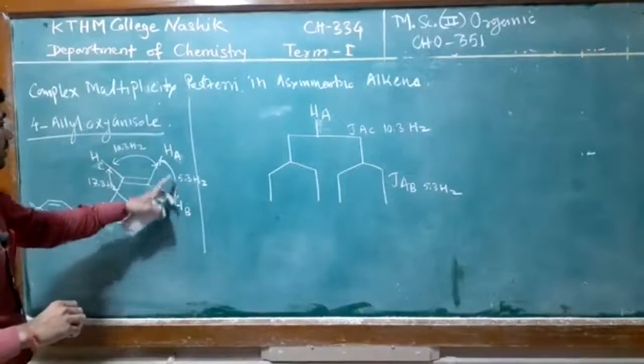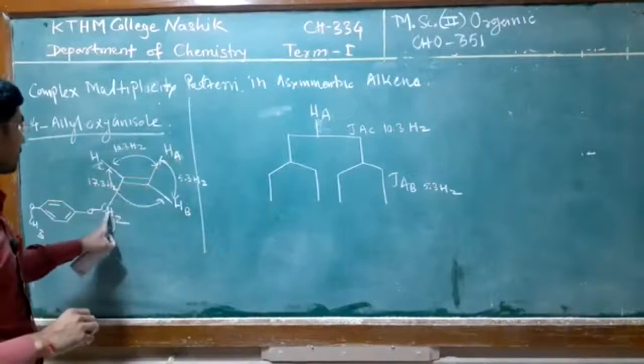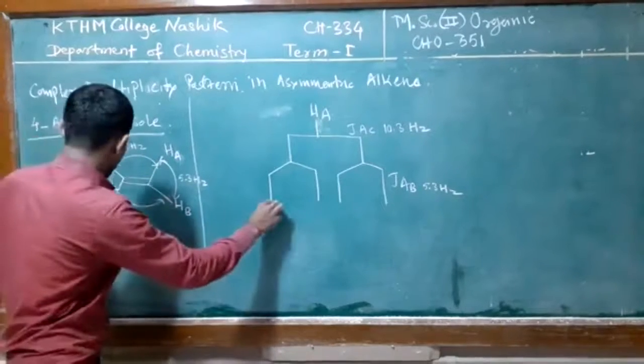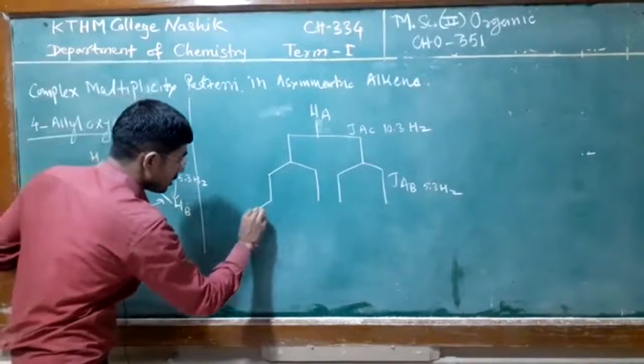Then this Ha proton is further split by the D proton into a triplet, like this.